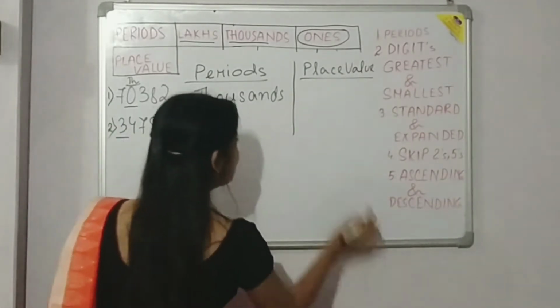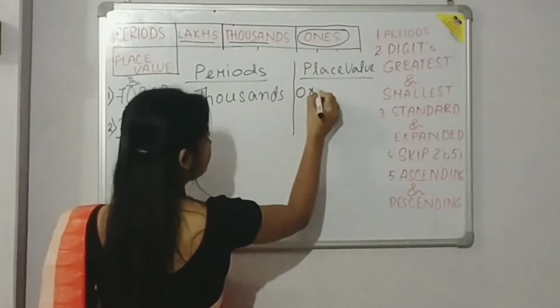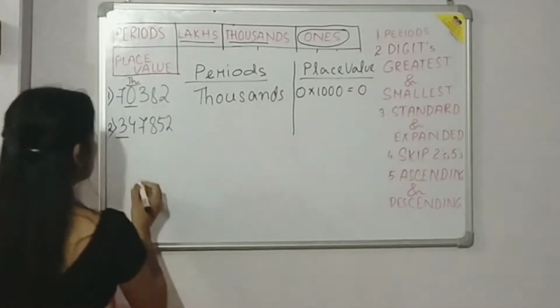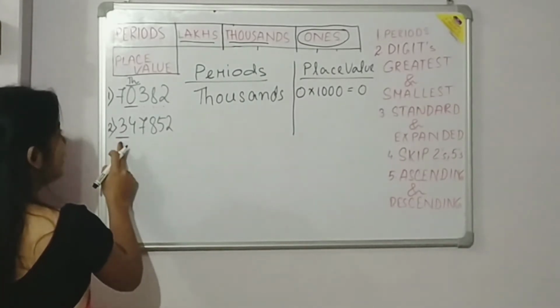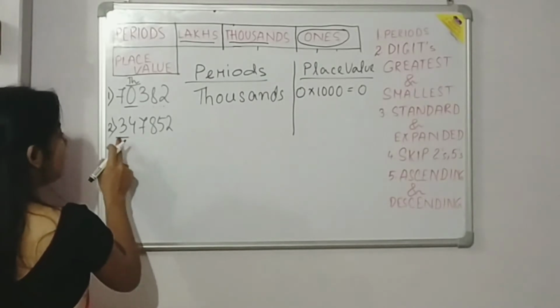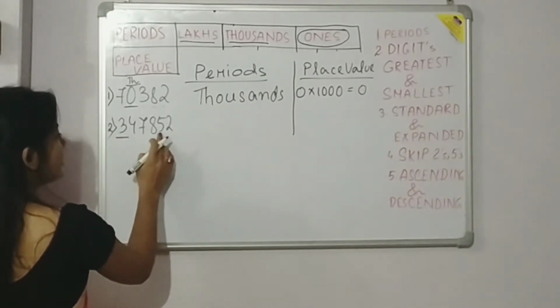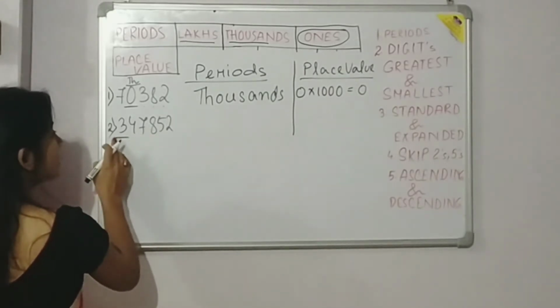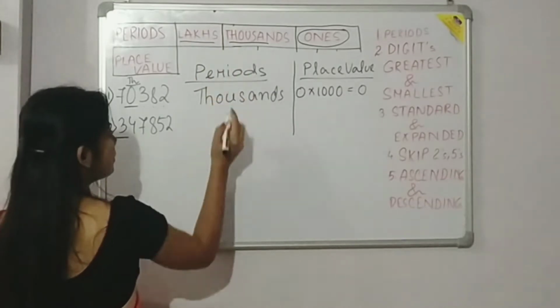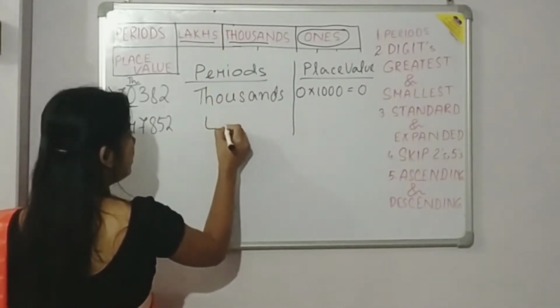So let me write here nicely. Alright, so here we have to write the period of the underlined digit. So the underlined digit is 3. Let us count ones, tens, 100, 1000, 10,000, lakh. So lakh comes under which period? Lakh. So we will write here lakhs.